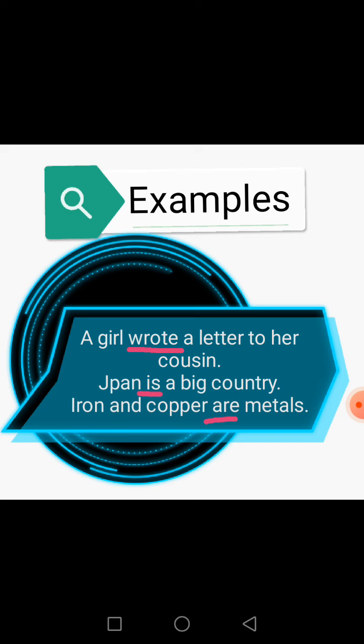Same like iron and copper are metals. These both are metals, and the word are is again denoting the state of the metals, so it is also known as a verb.